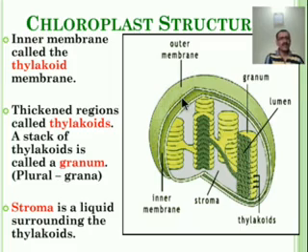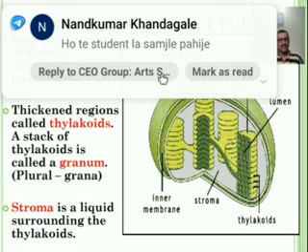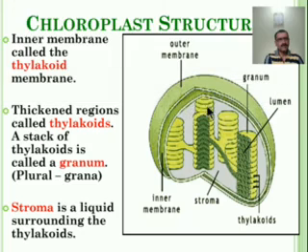The membrane encloses a space. This is the outermost membrane, this is the lowermost membrane. The space between these two membranes is known as the intermembrane space, which is about 200 angstrom thick.